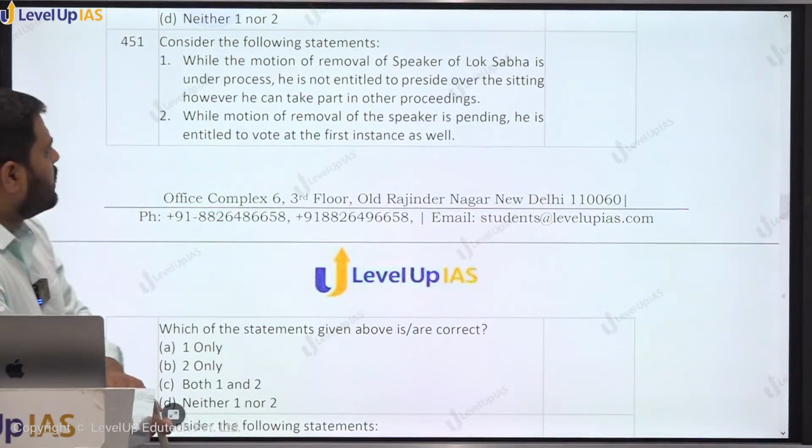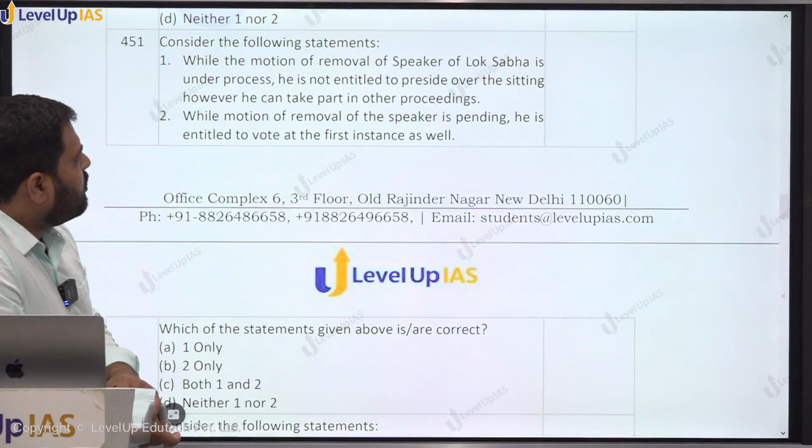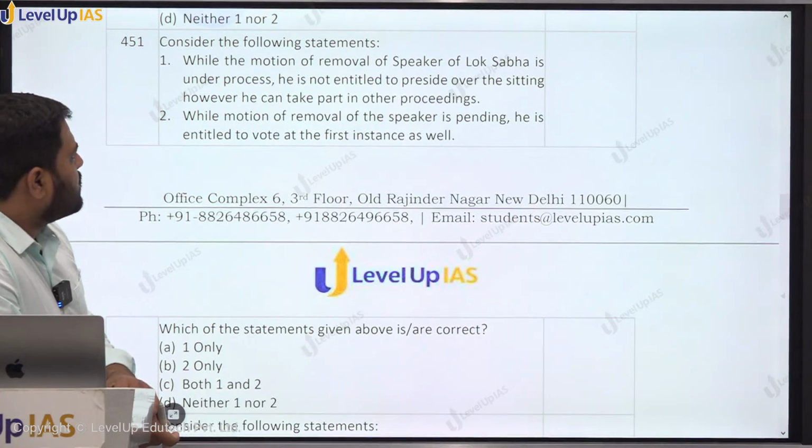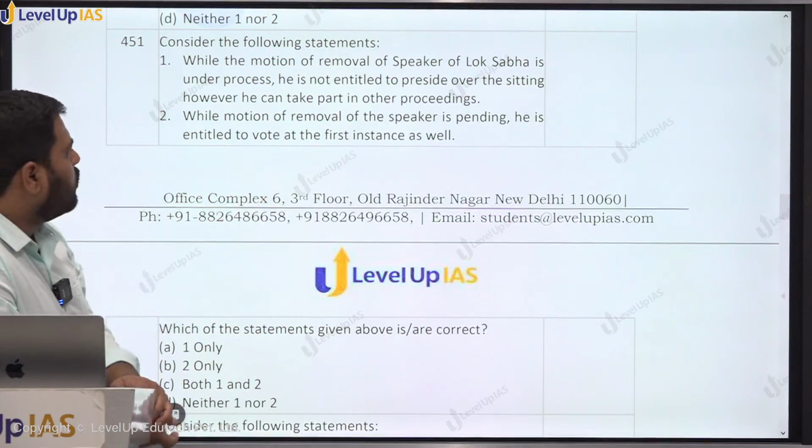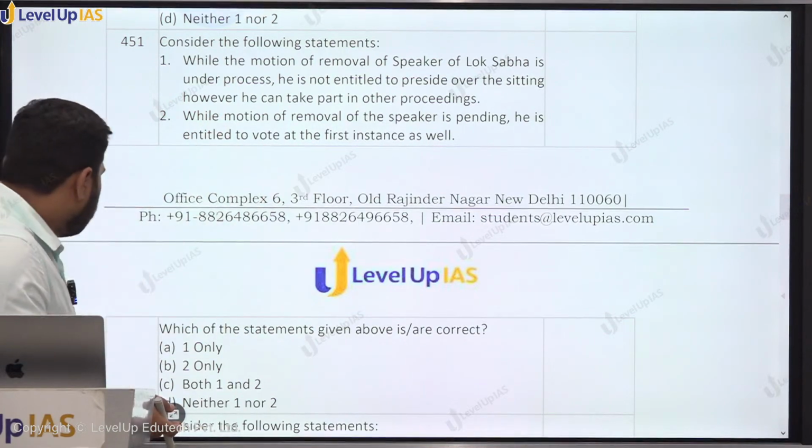451. Consider the following statements. While the motion of removal of speaker is going on under the process, he is not entitled to preside over the sitting. However, he can take part in other proceedings. He will sit in the audience. He will also have the right to vote. Now, first statement becomes true hence.